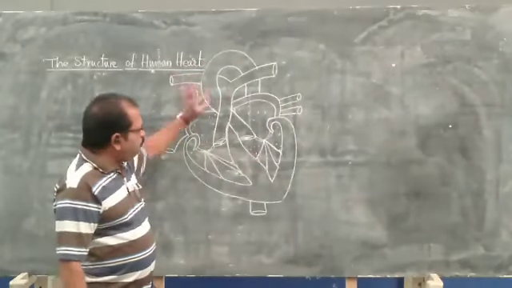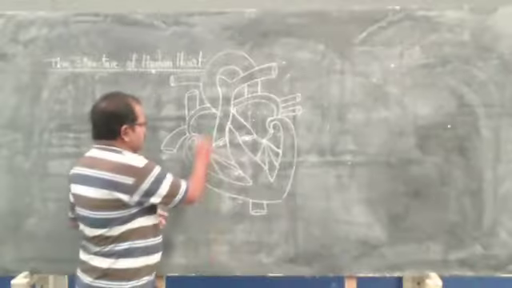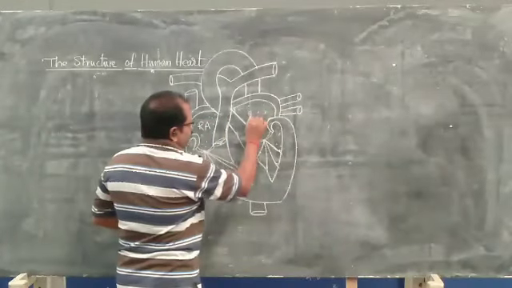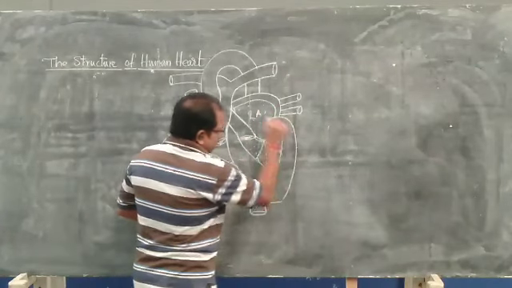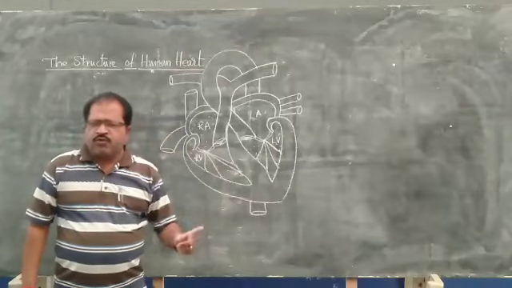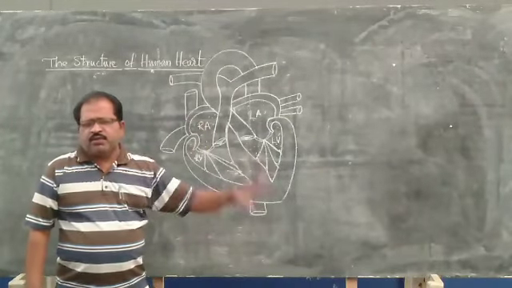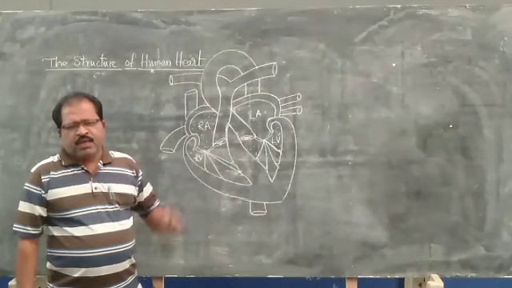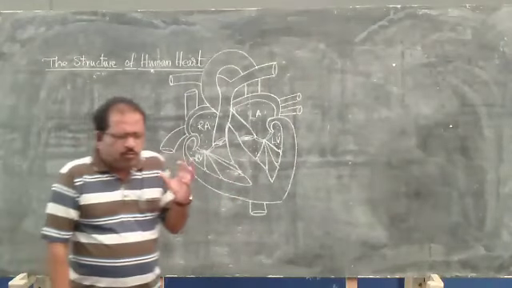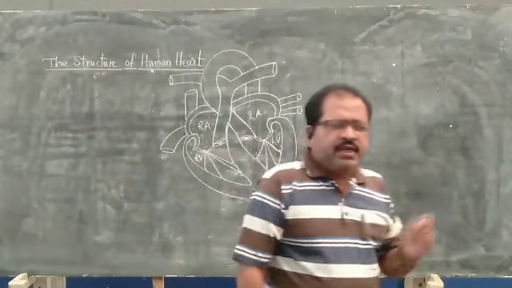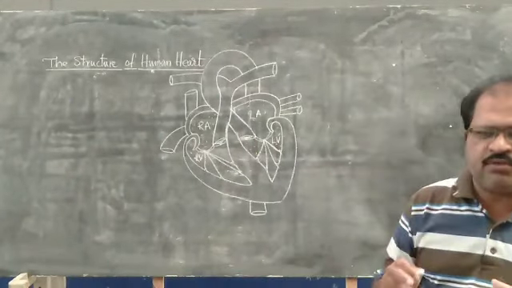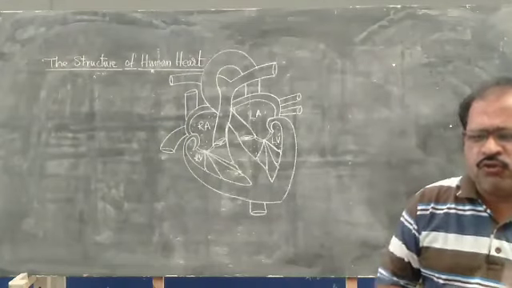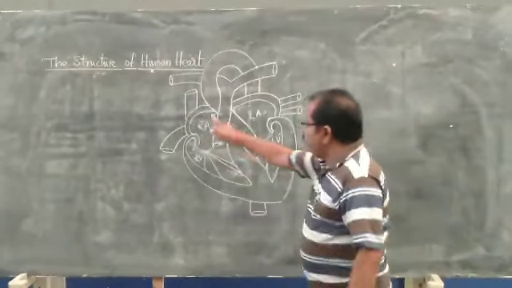So it has four chambers in the heart: the right auricle, left auricle, right ventricle, left ventricle. A chamber is a room-like structure which is internally divided, but externally it is not separated. That is called a chamber. So there are four chambers present in the human heart.